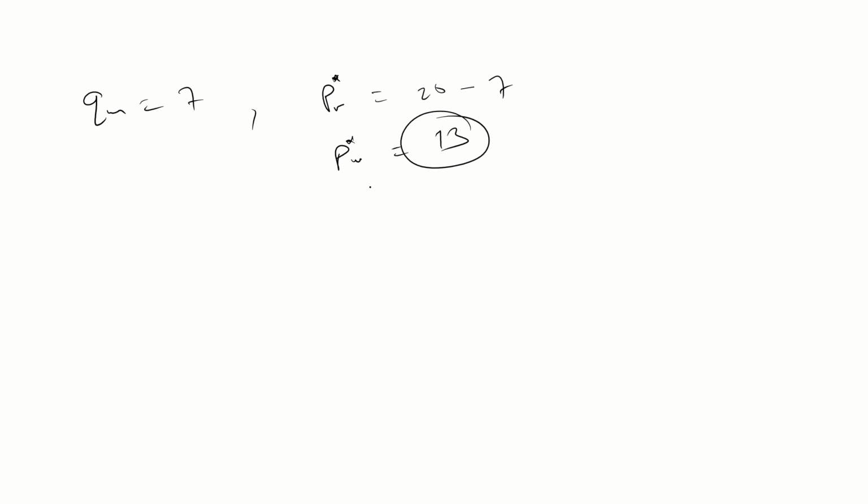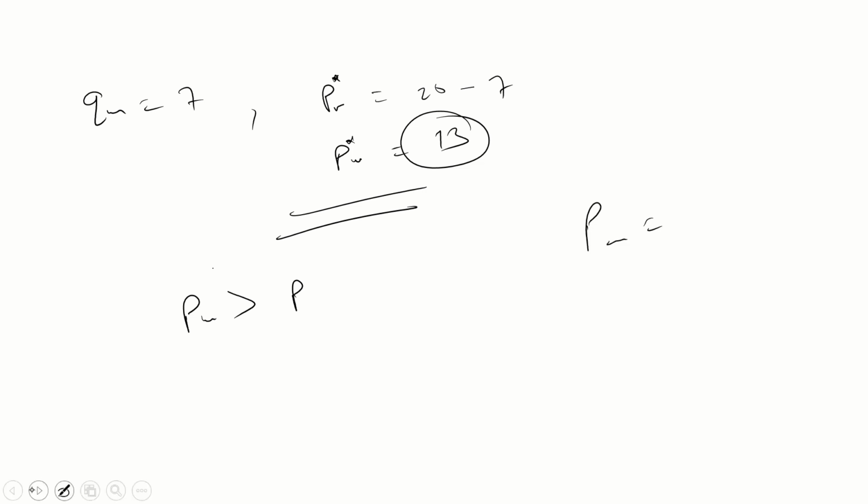13, no? So which value is more? The PM star. PM square, not PM, only PM. So PM is greater than, oh, what is the value of PM?